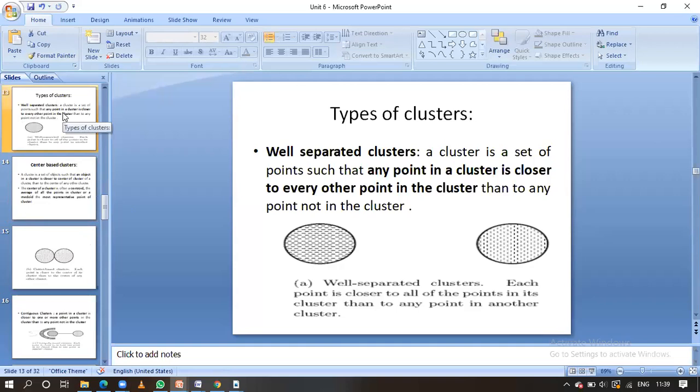Guys, it is a simple thing. If you take a cluster, any point in the cluster is closer to every other point in the cluster. If you take one point, that will be closer to every other point in the cluster, that we call a well separated cluster. Here objects are represented with dashes. If you take one object, it is closer to every other point in the cluster, that we call well separated. Here also, if you take one object that is closer to every other point in the cluster, that we call well separated clusters.